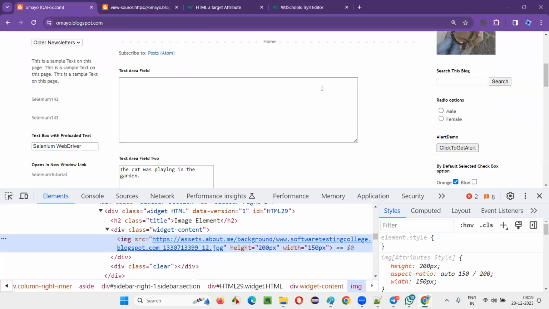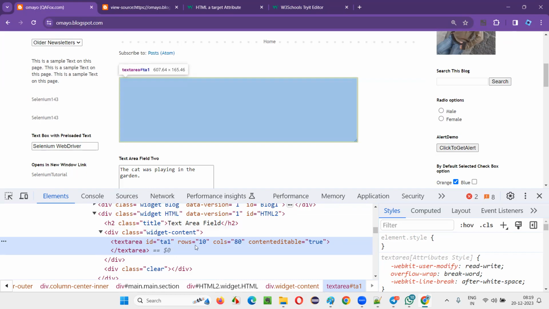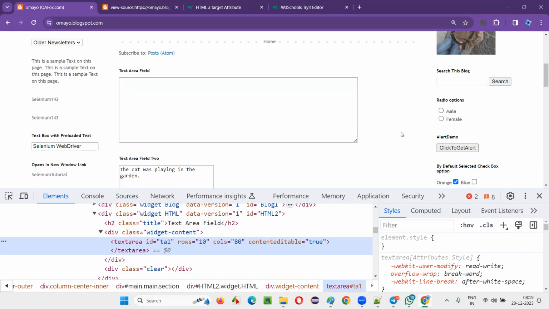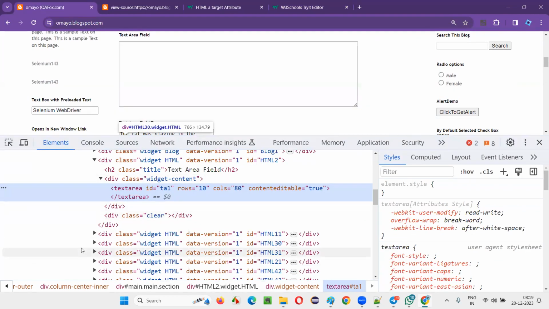Now, for example, if you want to know for this text area field what the HTML code is, right click on this and select the inspect option. The HTML code of this text area field will get highlighted here. Like this also you can learn HTML. Text area, ID, rows, columns, content, and so on. Okay. Clear? Thanks, sir. Welcome.